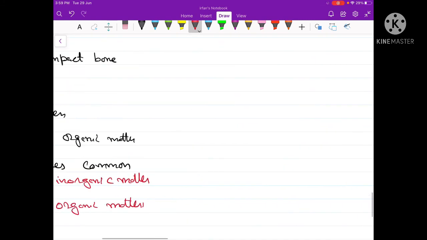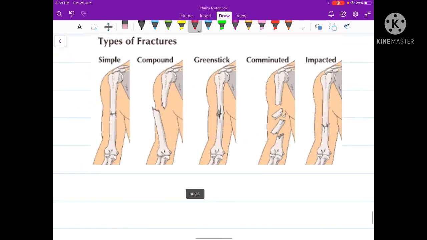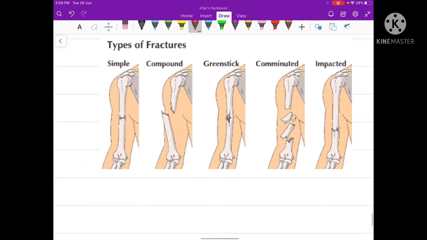Fractures are of several types. So here I will be showing you some common types of fractures. There are many more types, but these are the most common. First type of fracture is called the simple fracture. You can see towards the left is the simple fracture.